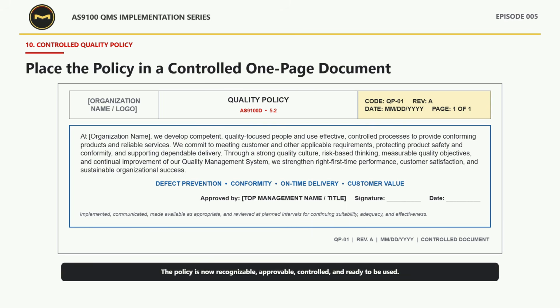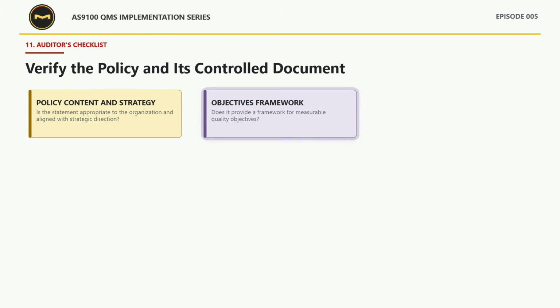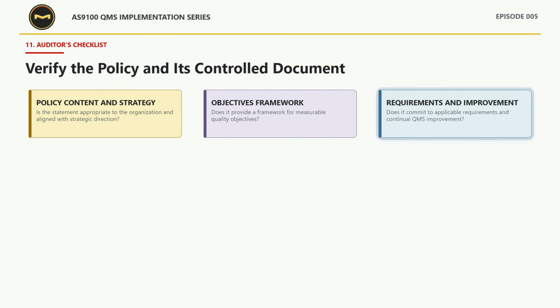The placeholders shown here are for teaching only. The real document must carry the organization's own identity and approved information. Before release, verify both parts of the deliverable, the policy statement and the controlled document that carries it. First, confirm that the policy fits the organization and supports its strategic direction. Next, make sure it provides a framework for measurable quality objectives and includes commitments to applicable requirements and continual improvement.